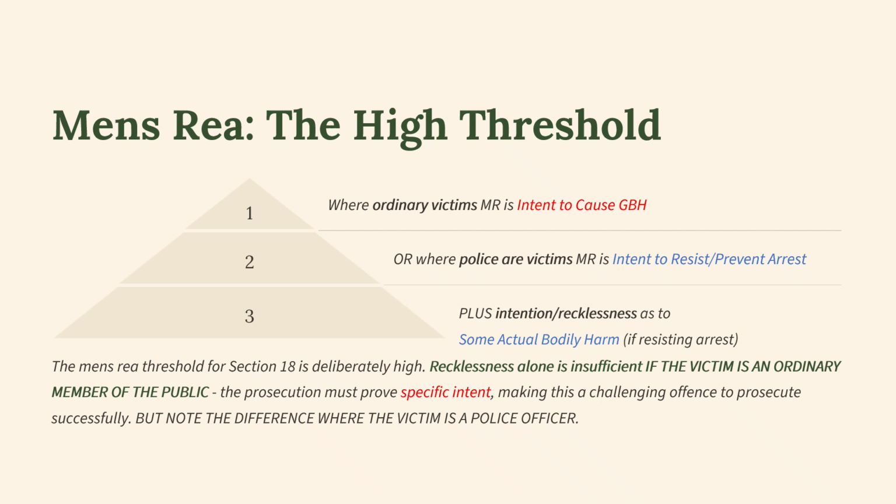The mens rea threshold for section 18 is deliberately high. Recklessness alone is insufficient if the victim is an ordinary member of the public. The prosecution must prove specific intent, making this a challenging offence to prosecute successfully. But note the difference where the victim is a police officer.